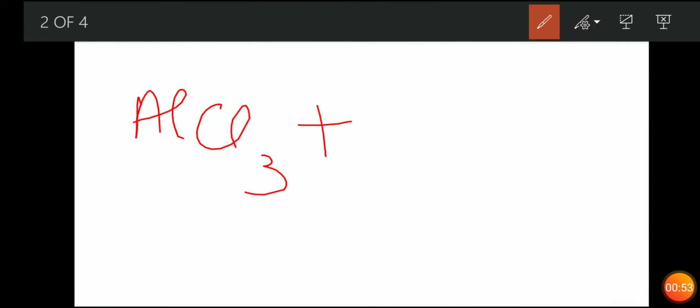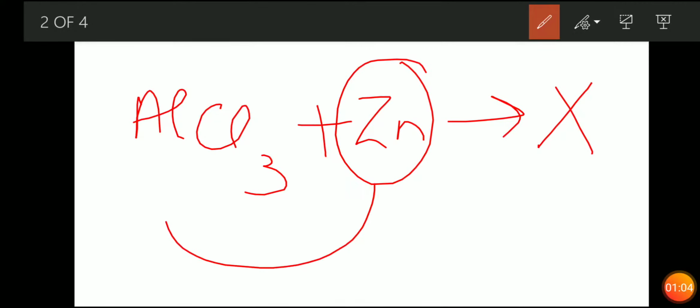AlCl3 plus zinc. What does it give? Here also no reaction will take place because zinc is less reactive than aluminum. As we will see in the reactivity series, aluminum comes just above zinc, so zinc cannot displace the aluminum from its solution. So here also no reaction will take place.